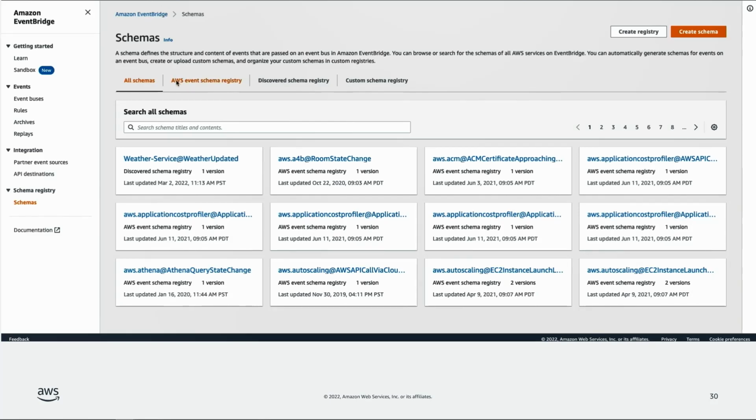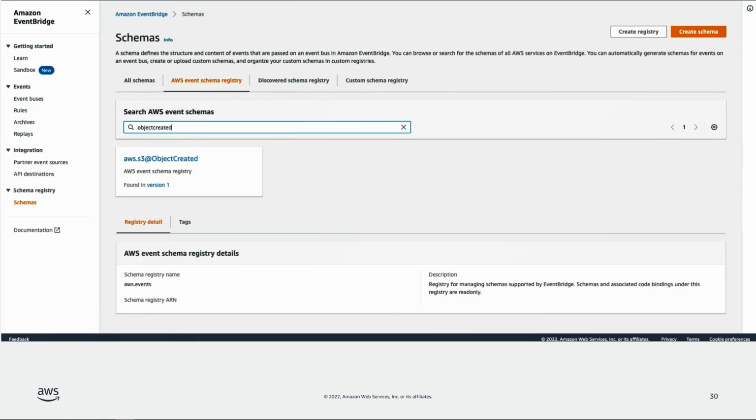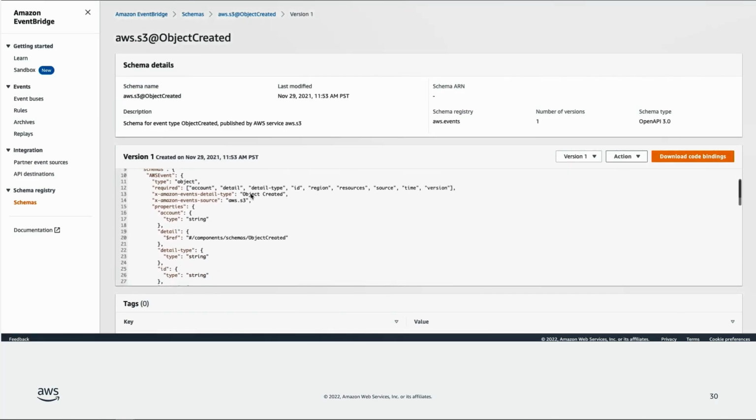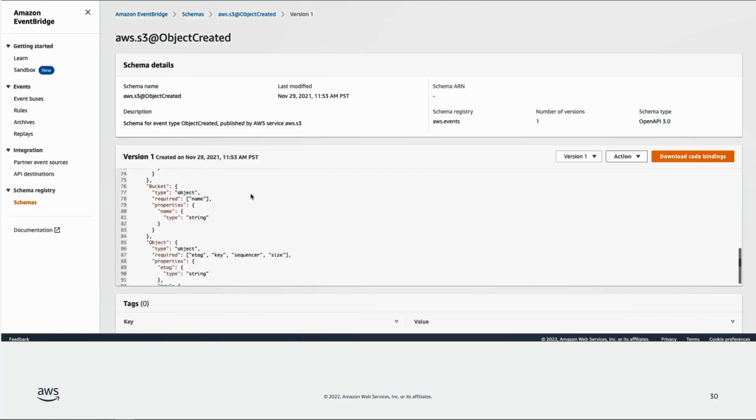There are 3 types of schemas represented in the tabs: AWS Event Schema Registry, Discovered Schema Registry, and Custom Schema Registry. When you choose AWS Event Schema Registry, you can search for any AWS service or event that is supported by EventBridge. There you can view the schema for that event. To create a custom schema registry for your application, navigate to the Custom Schema Registry tab and choose Create Registry.